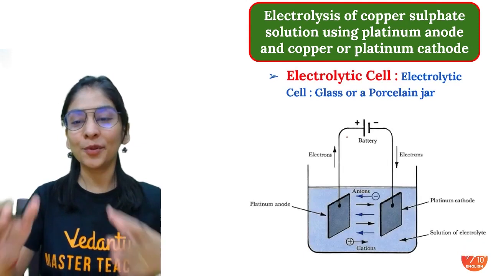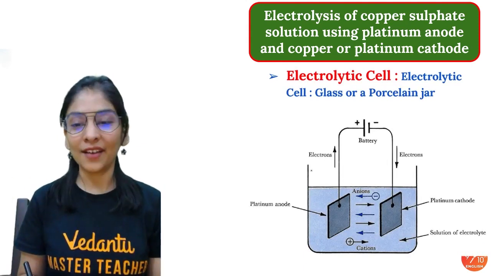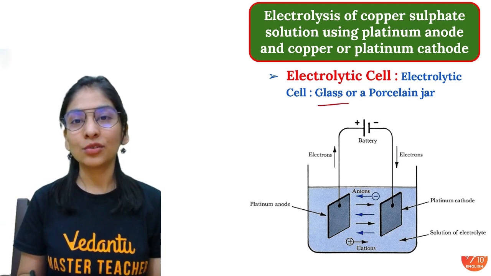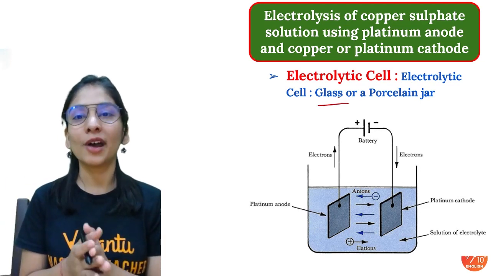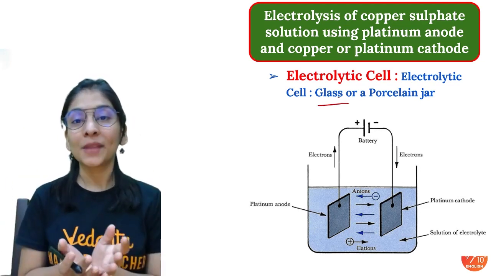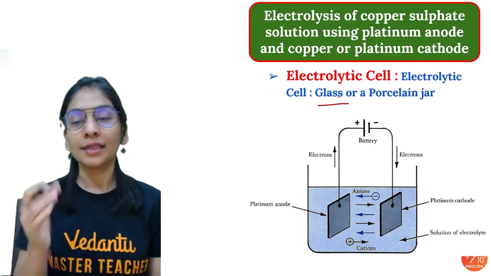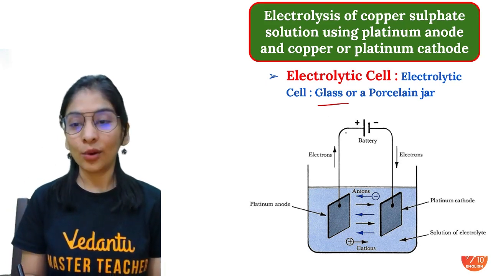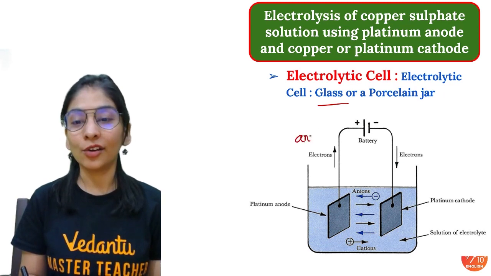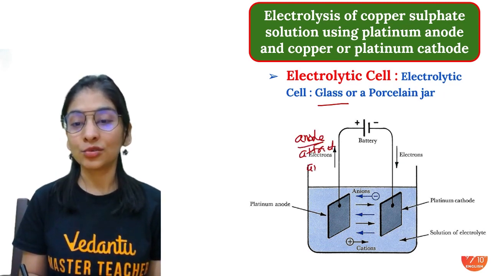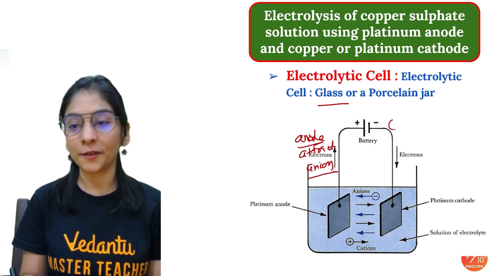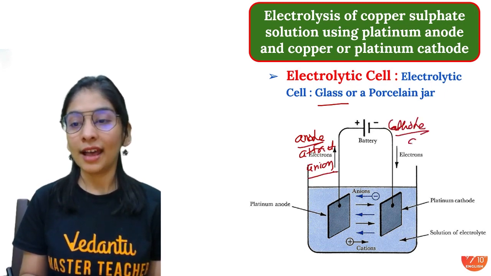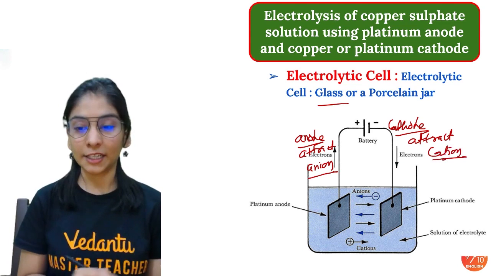Okay. So I'll show you the process. This is the way we'll do it. We have the entire electrolytic cell. We can do the entire activity in a glass also, or a porcelain jar that should be unaffected by a high amount of heat. That's how a porcelain jar can be used. Okay, positive terminal of the battery, anode, as it has to attract anions. It has to attract negative. That's why it's positive. This is the cathode, as it has to attract cations. Positive, if it's attracting, that's why it's negative.